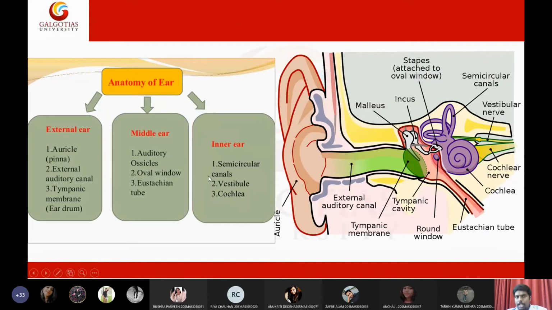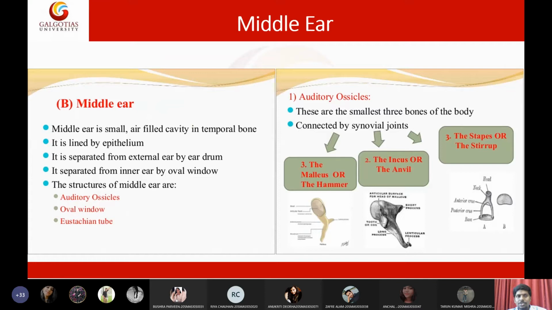The middle ear is composed of ear ossicles, oval window, and eustachian tube. First, let us see the auditory ossicles: malleus, incus, and stapes. We need not go into much depth about their properties. Simply, they amplify the sound signal. The middle ear is a small air-filled cavity in the temporal bone, lined by epithelium. It is separated from the external ear by the eardrum and from the inner ear by the oval window.